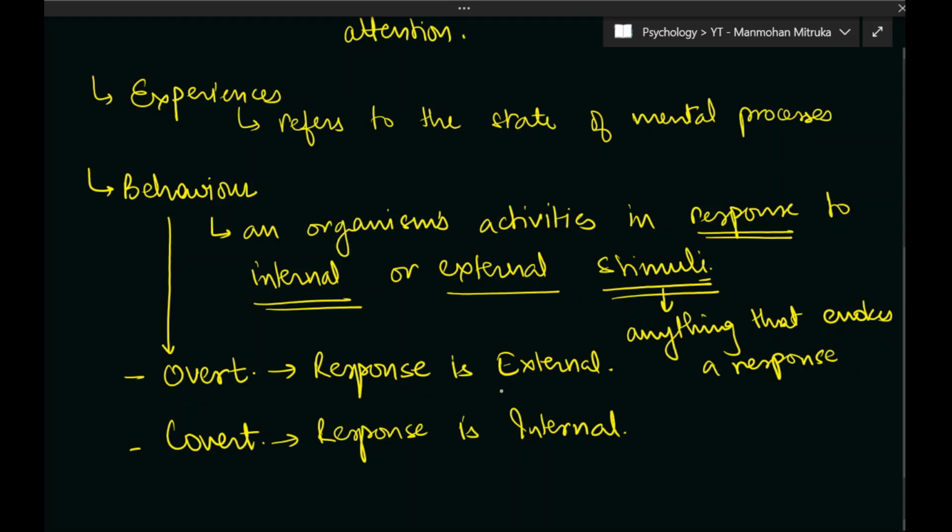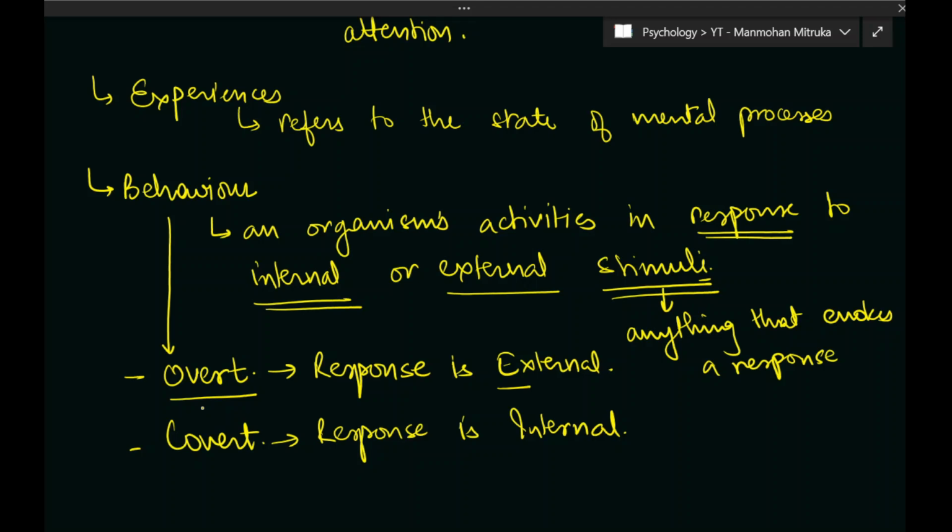When the response is internal, it is called covert behavior, and when the response is external, it is called overt behavior. In the cases that we discussed, we were discussing overt behavior. Somebody calls you and you reply back. This can be observed, and hence it is an external behavior, an overt behavior.